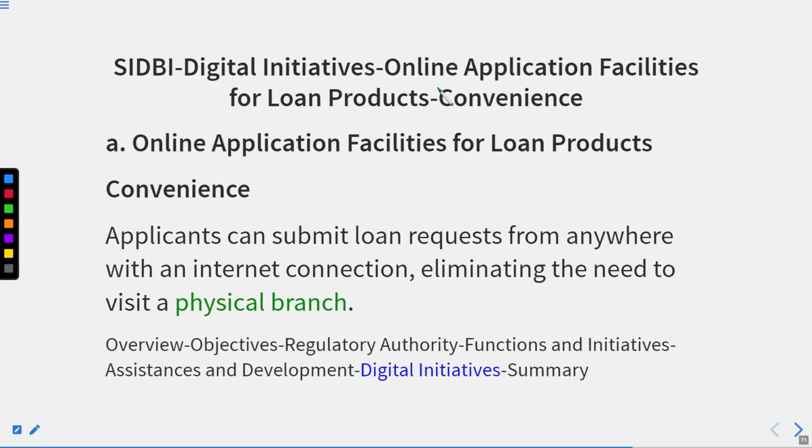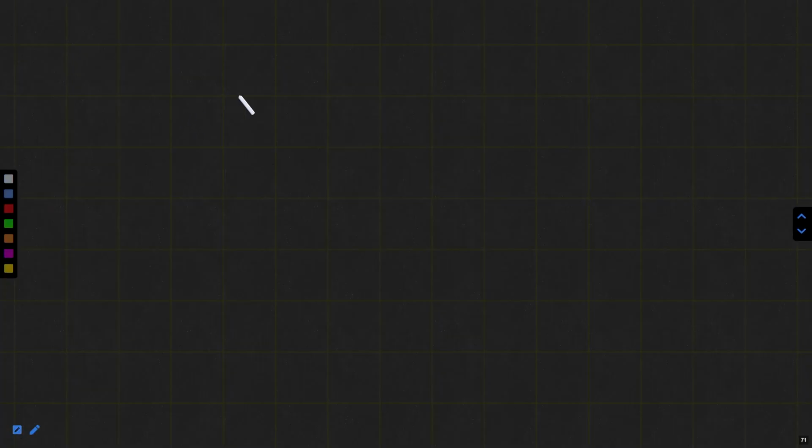So what does this help with? First is the convenience. Applicants can submit a loan request from anywhere with an internet connection, eliminating the need to visit a physical branch. Suppose, for example, let me give an example. You are the person, assume yourself, and now you are an MSME.